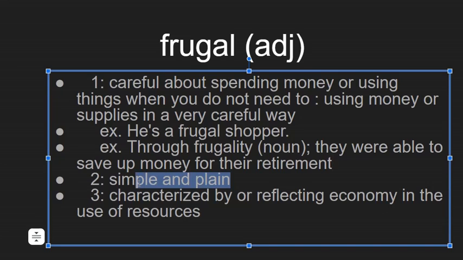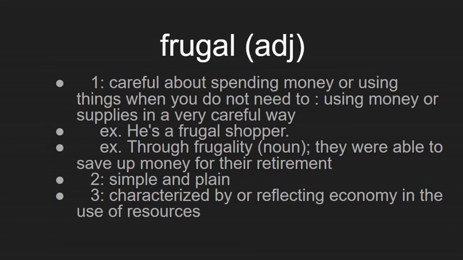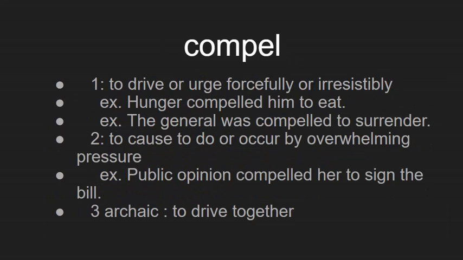And here we see they also define it as simple and plain. So somebody that doesn't have a lot of showy things. They don't buy things to show off a lot of fancy cars or clothes. They just buy things for a practical reason. Okay, frugal. The next word is compel. Compel. This means like to force somebody to do something, but this force is coming from almost within.